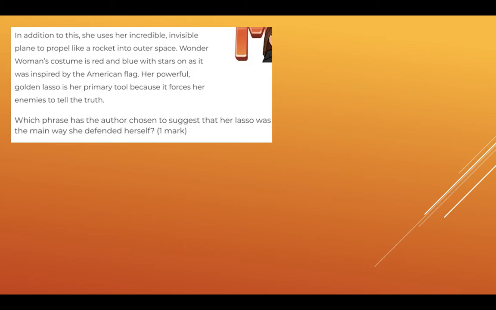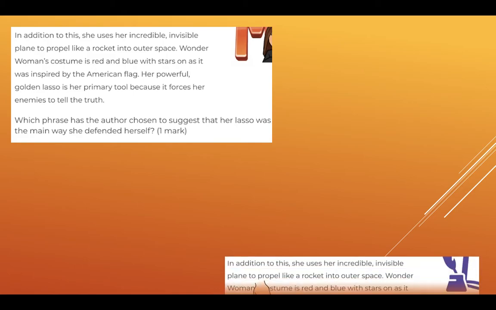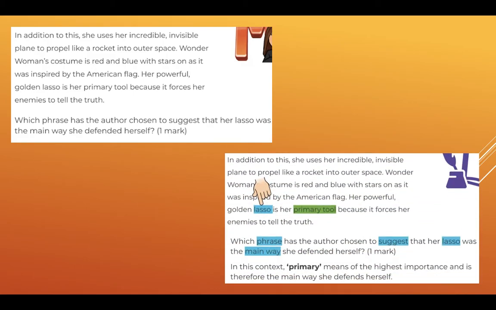So which phrase has the author chosen to suggest that her lasso was the main way she defended herself? So lasso, did you find it? Well, I think you'll have some idea of what the answer should be for that question. So shall we check it? Okay, so I highlighted lasso.